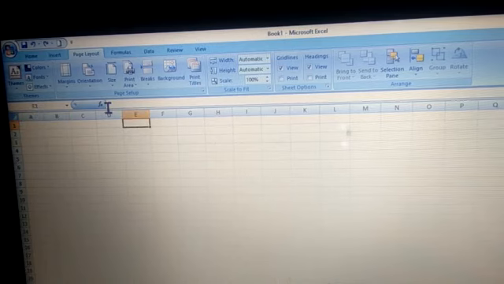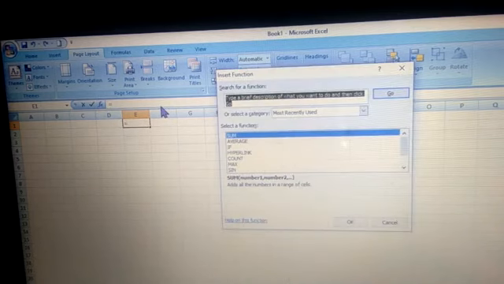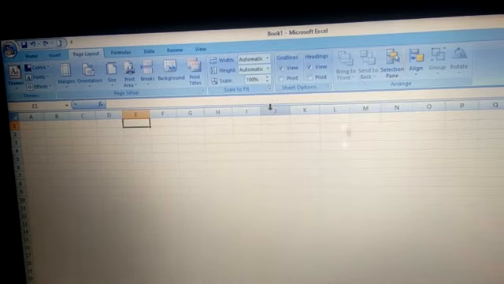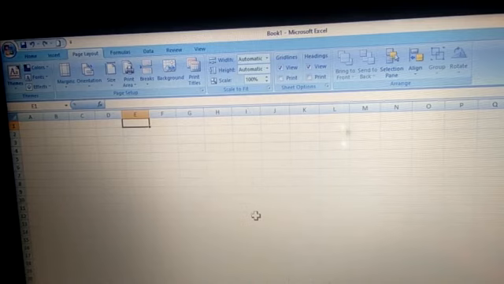Then this is the formula bar. Whatever functions and formulas you will use, average, sum, count, max, all these formulas can be used in this. This is the worksheet area. And at the bottom you find the status bar. See children, this is the status bar. In the status bar you can see all these views at the right corner, where I'm moving my mouse. So here are all the views: normal view, page layout view, page break view.